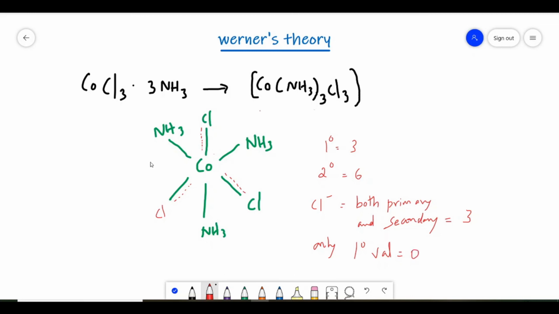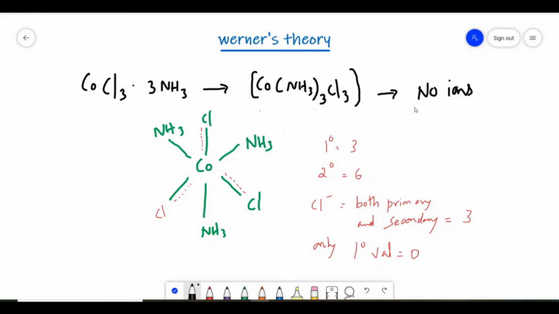So this is all about the examples of Werner's theory. And whenever a question is asked, he will ask the total number of valencies, primary valency, secondary valencies, or he will ask the chlorines having both primary valency and secondary valency, or only primary valency. And sometimes he will also ask on ionization of this. So if you ionize this, how many ions are produced? Suppose if you take this example, if you ionize this, there are no ions. Ionization does not take place here. So the complex itself remains stable. So here no ions are produced.